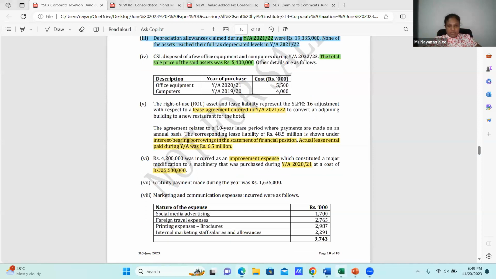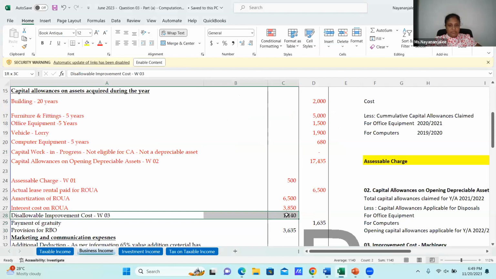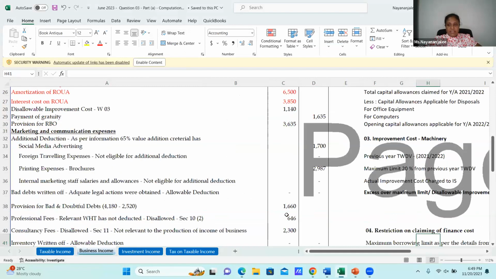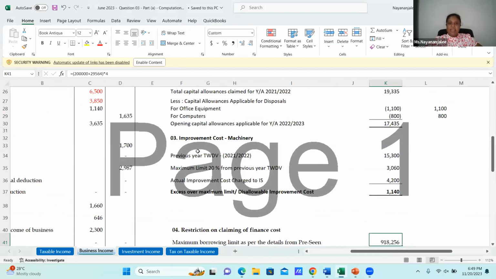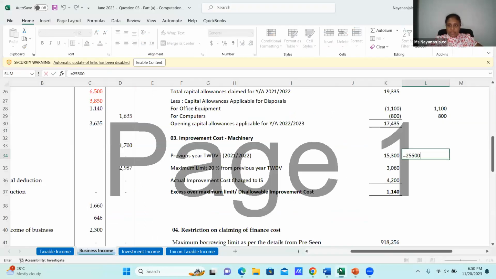Let me come to the computation. In here, disallowable improvement cost. Then, how are we going to compute that? This is the improvement cost of machinery. Then here, previous year tax written down value. Then, this is how it has been computed. Let me take this. What is the cost of the asset? 25 million. 25.5, then it's 25.5. It's 5 years. Already we have given the 2 years.